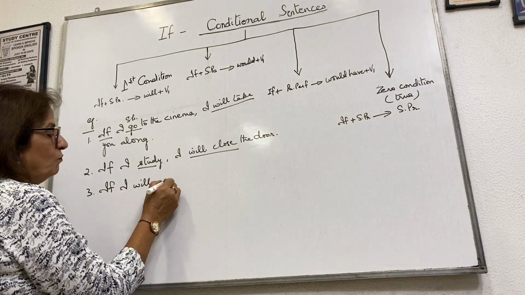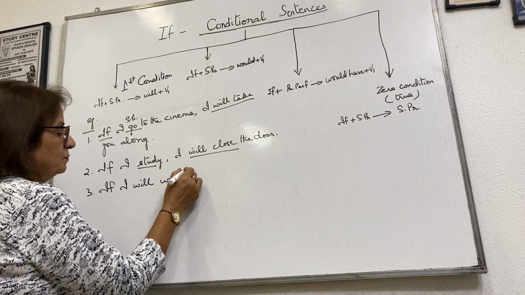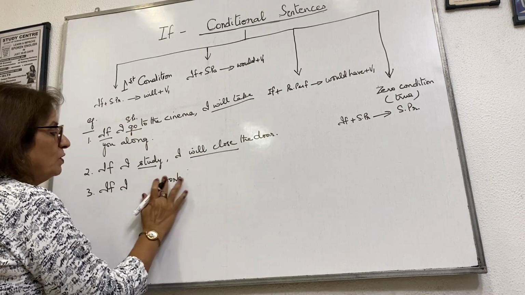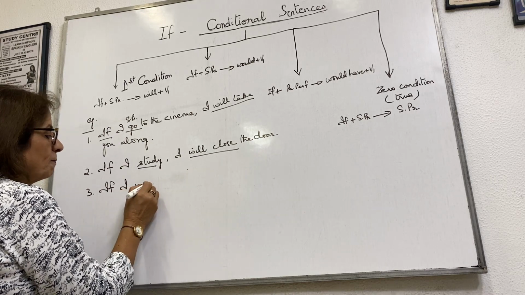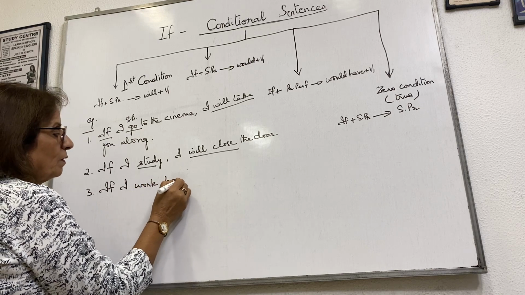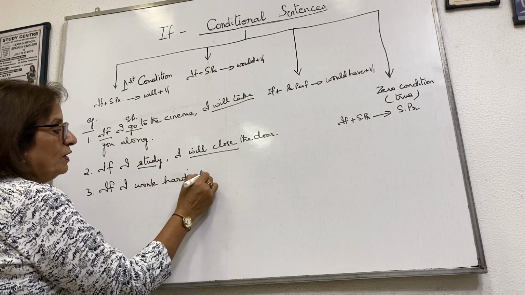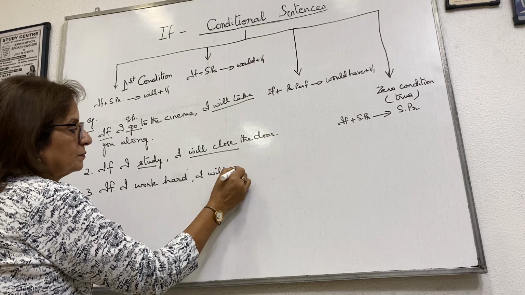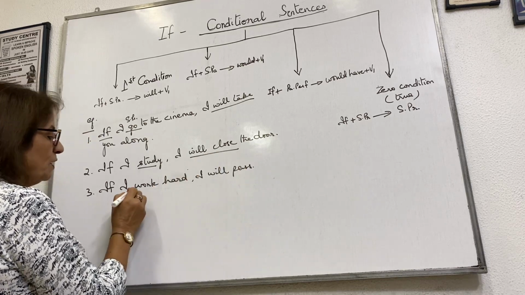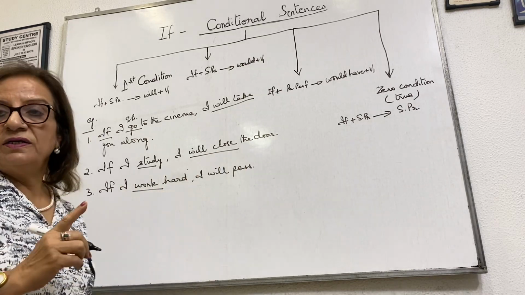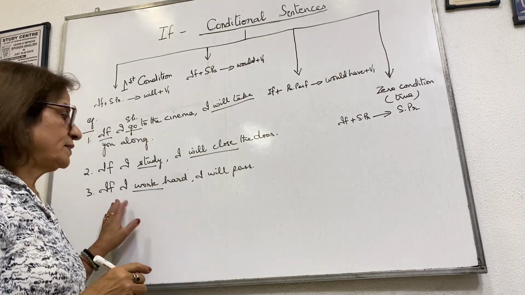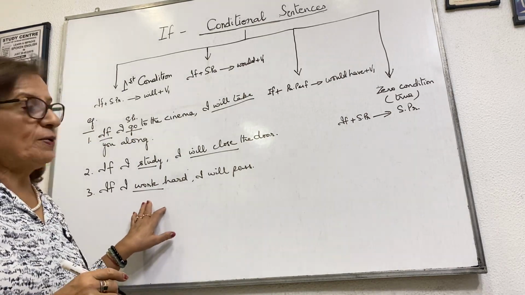If I work hard, I will pass. If I work hard, work is simple present. If sentence, if clause, simple present.